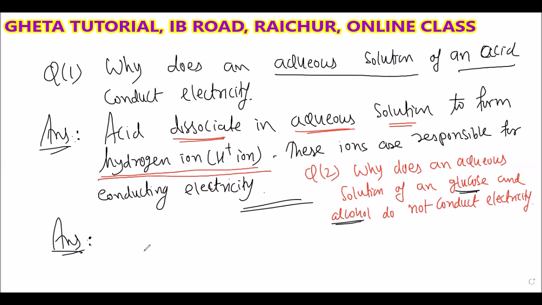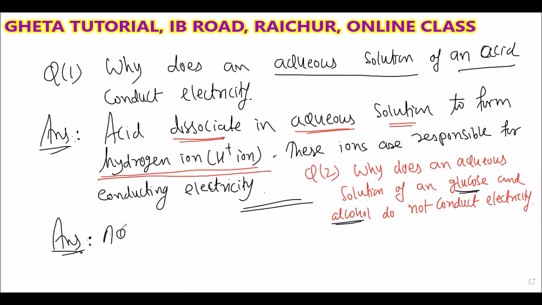If the H plus ion is produced, then only they conduct electricity. So all the acids dissolve in water and produce the H plus ion, and this H plus ion is responsible for conducting electricity. But glucose and alcohol dissolve in water, but in water they will not produce the H plus ion.